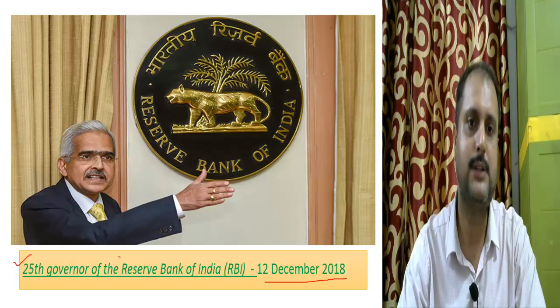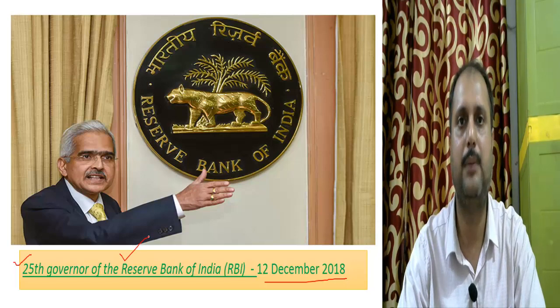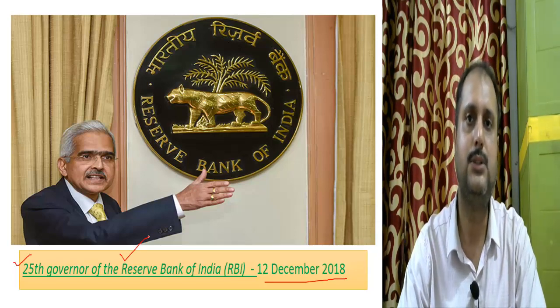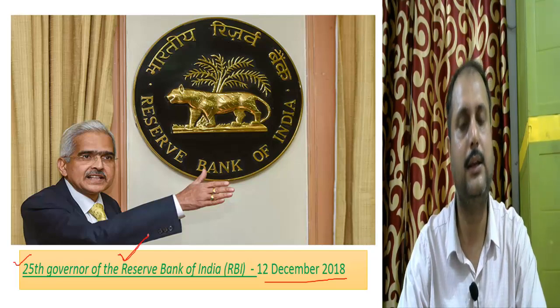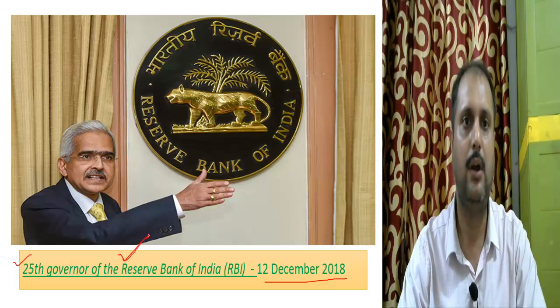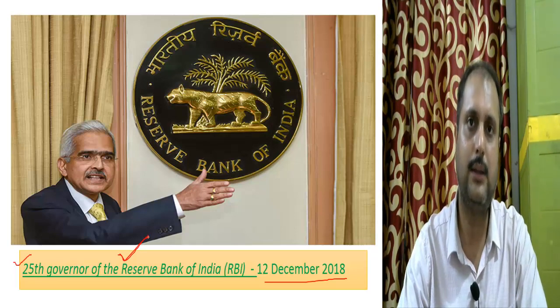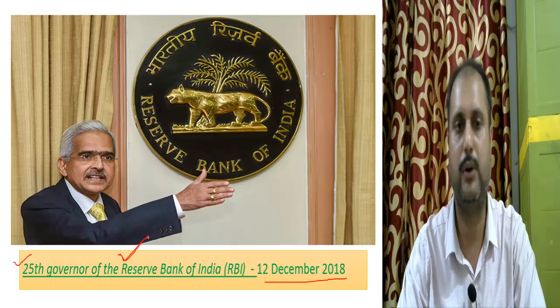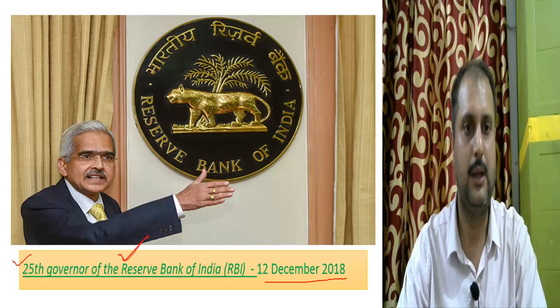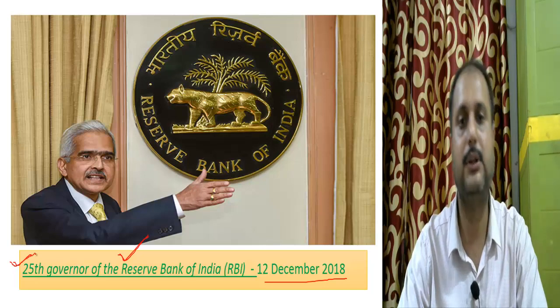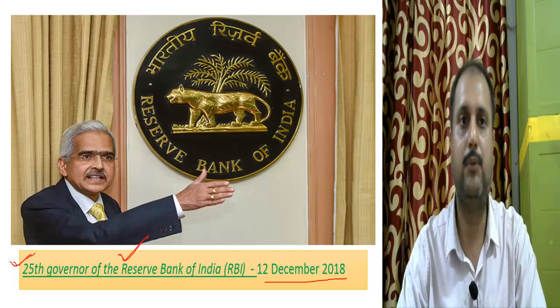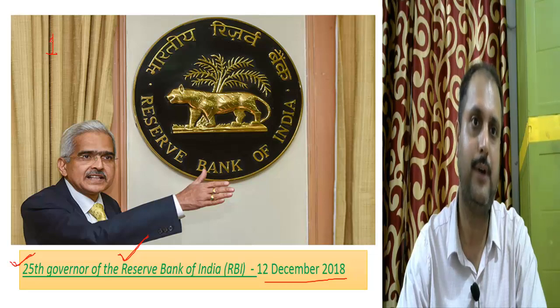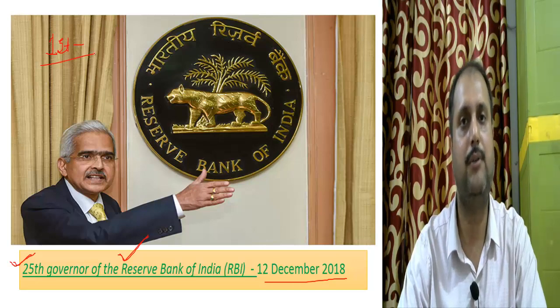As I have already said, the governor of the RBI is appointed by the Prime Minister and the Government of India, and he enjoys office for a period of 4 years. Then he can be appointed once again, or any other deputy governor, after the retirement of the governor, can also be appointed as the new governor of the RBI. Now you can see here the 25th governor of the Reserve Bank of India. You have to write in the comment box who is the first governor of the RBI. Who is the first governor of RBI?